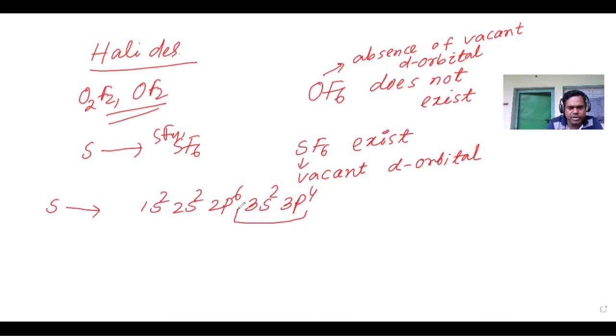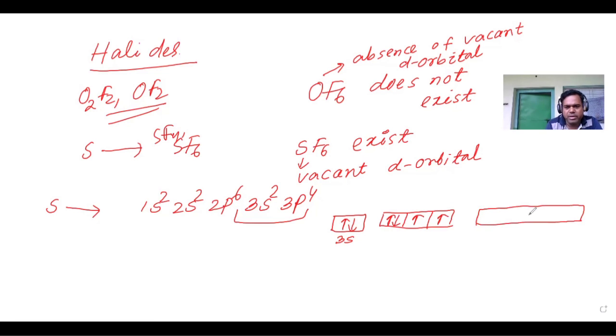The outer configuration is 3s2 3p4, and the 3d orbital is there but vacant.